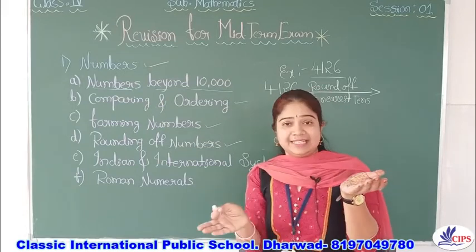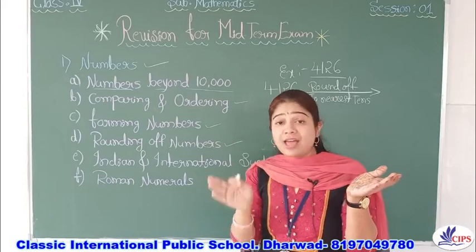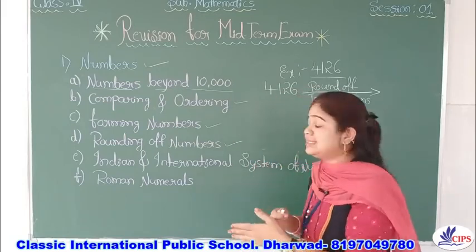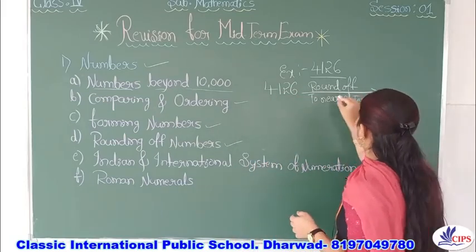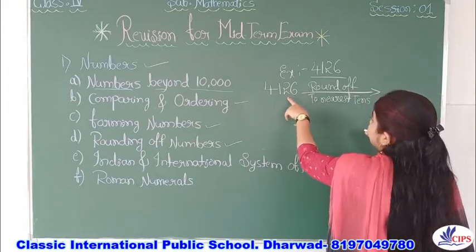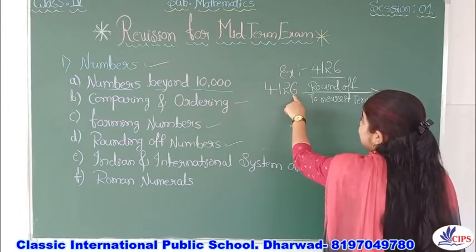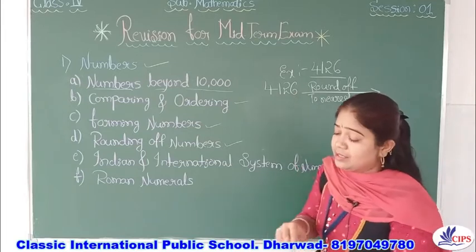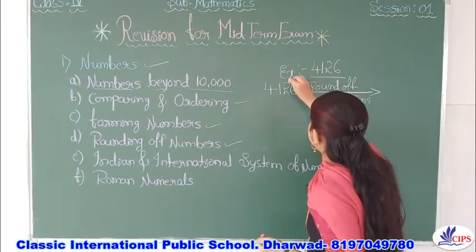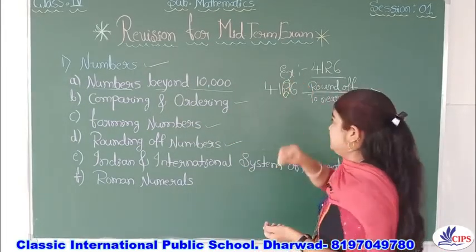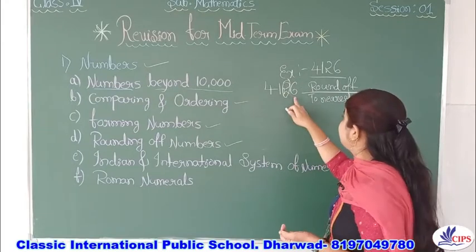Hundreds means look at tens, thousands means look at hundreds. Like that you just analyze it. So round up to nearest tens means look here. In the ones place, 6 is there, right? They are asking to round up the tens place, so that time you should look at the ones.